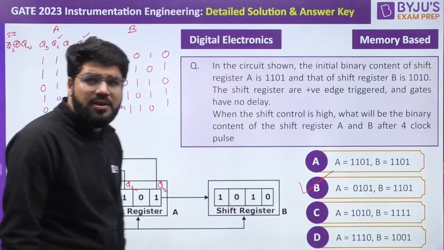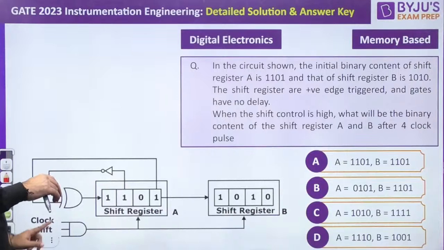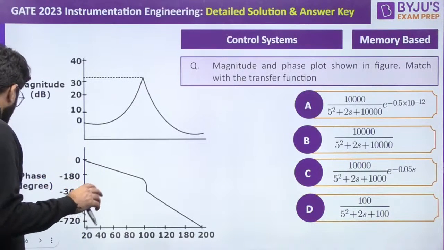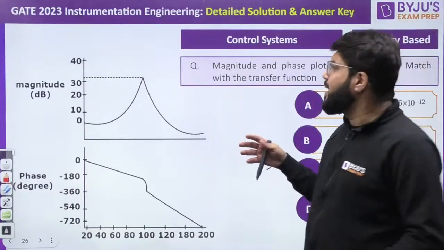Let's move ahead to the next one. This was also simple. Including this, I can say we have discussed around 5 to 6 questions of digital. Control system questions we discussed, but one question we got recently, because I think plots were not there at that time.